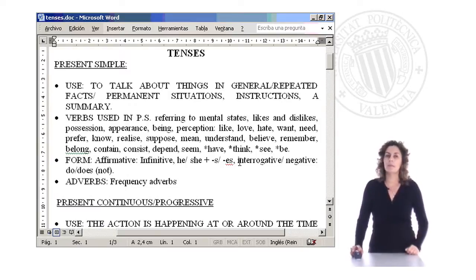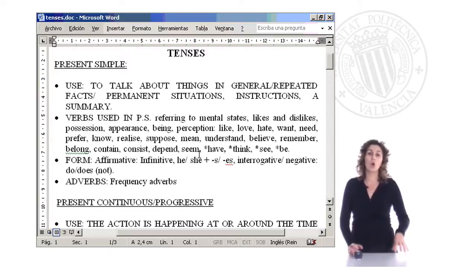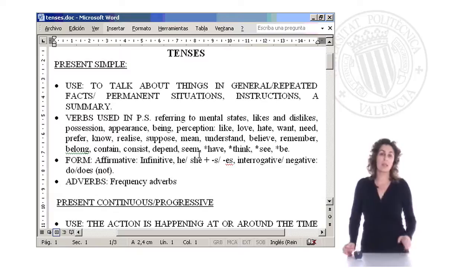Well, you have the verbs here: have, think, see, and be, because they have different meanings depending on whether we use them in present simple or in present continuous. For example, I have, with the meaning of have got, possess something, is always present simple, right?